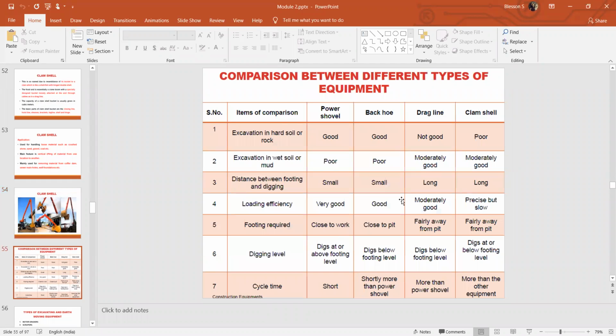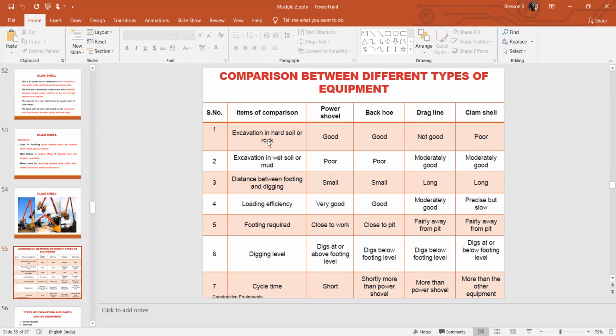So that was all about the main four earth excavating equipments. Now we'll see the comparison between different types of equipment. I want you all to make a note of this. If possible, take a screenshot or else make a note. This is very important. They might ask you to write down the comparison between different types of excavating equipment: power shovel, backhoe, drag line, and clamshell. So how can we compare that?